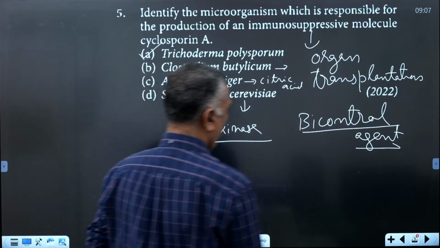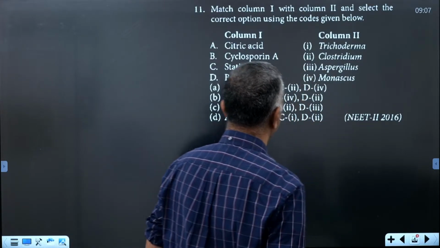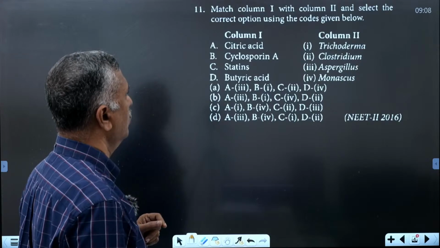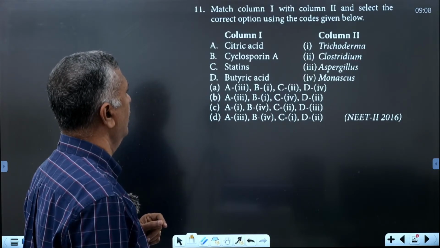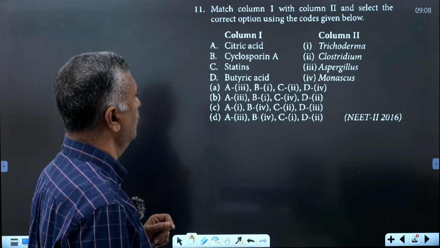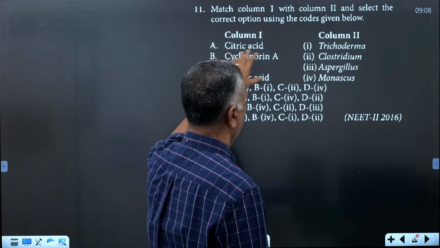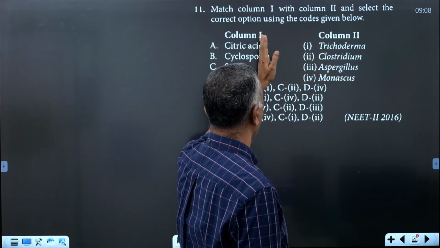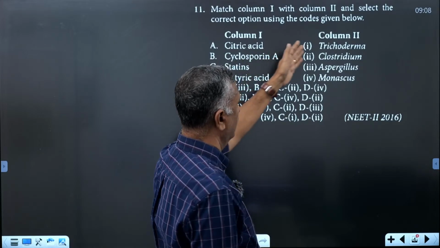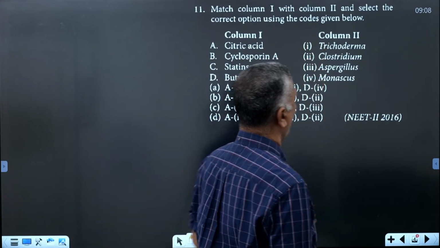Okay, then the next question. Match column 1 with column 2 and select the correct option using the codes given below. These are commercial products produced by important microbial organisms.